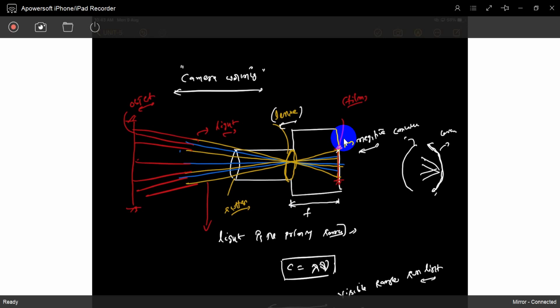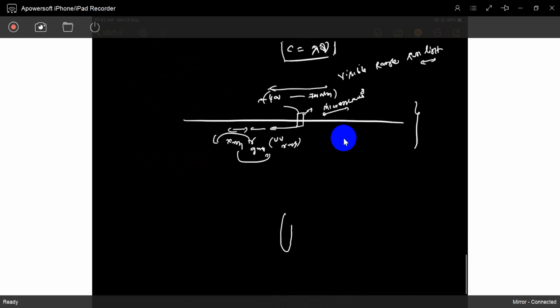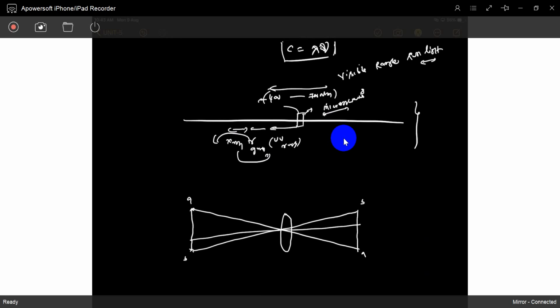If the object is A and B, it will form B and A. If it is C, it will form C, and D will form D. So the image formed on the film is upside down. That's why we call it a negative.